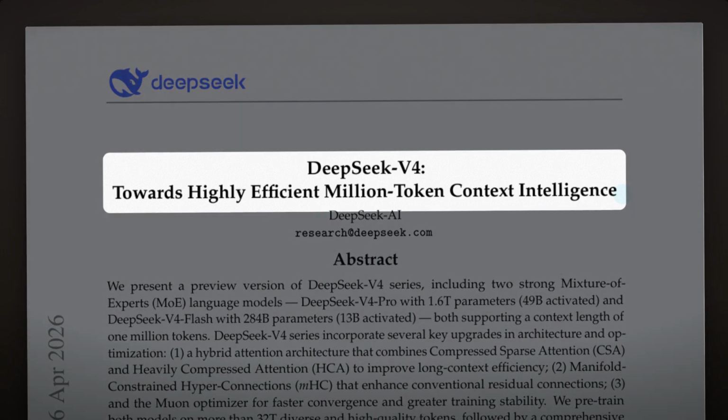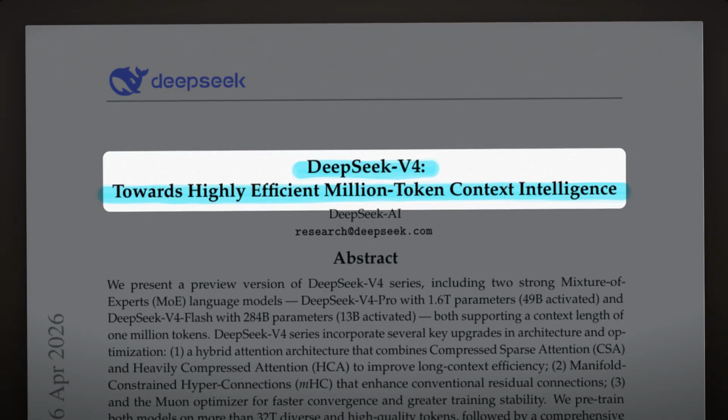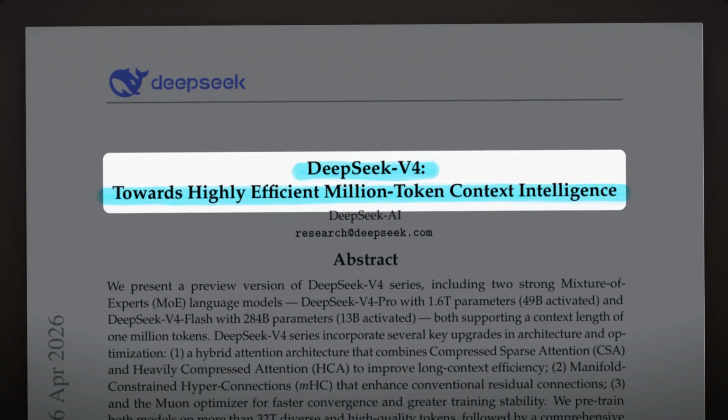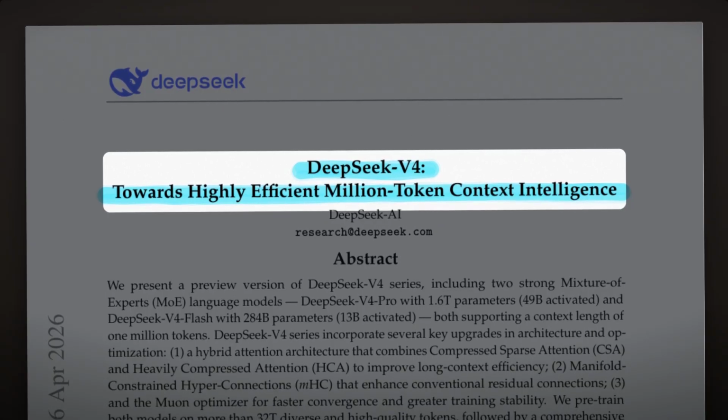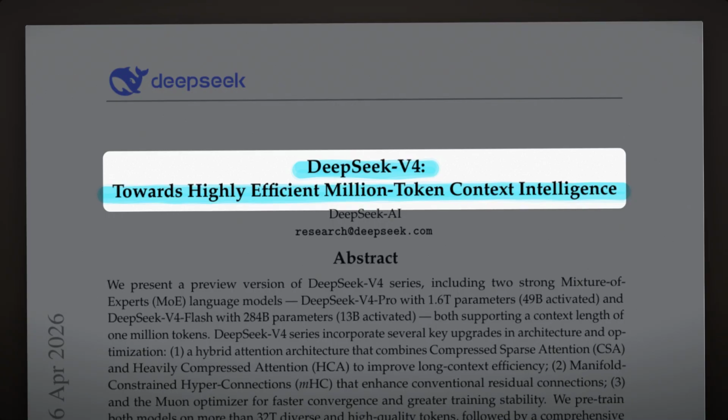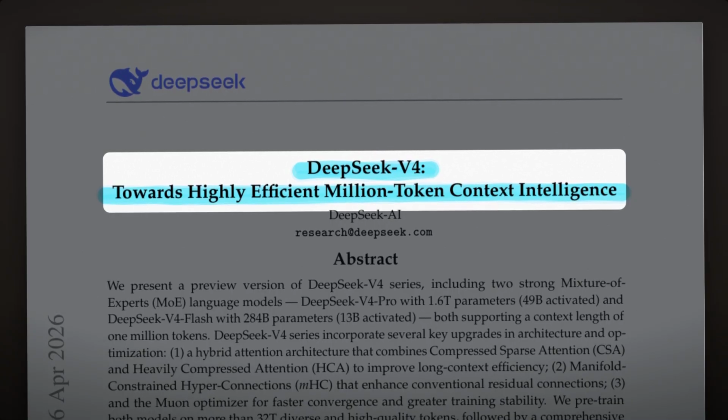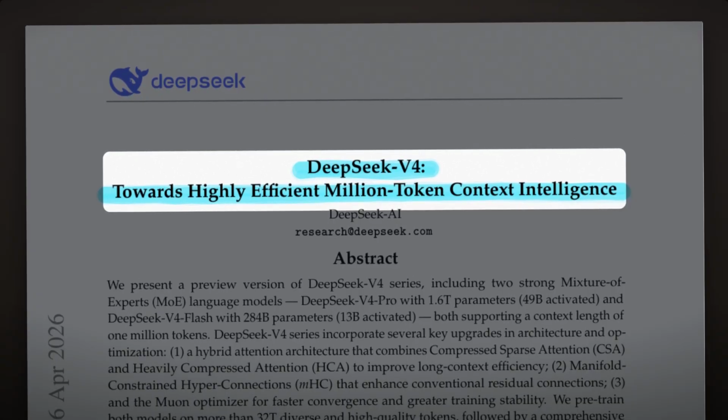Let's break down the paper trying to make a million token context something you run every single day. DeepSeek-V4: towards highly efficient million token context intelligence from DeepSeek-AI. It's really two models in one report, and by the end you'll be able to redraw its whole attention engine from memory and explain exactly why a novel's worth of context suddenly got cheap.